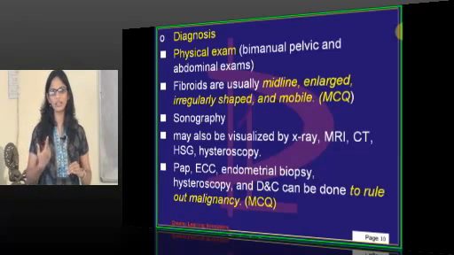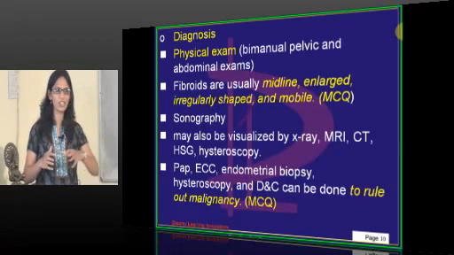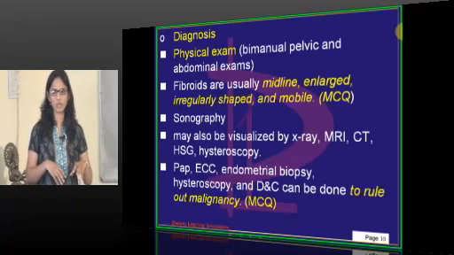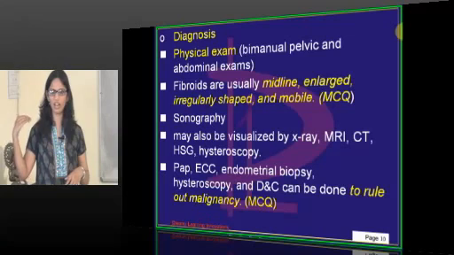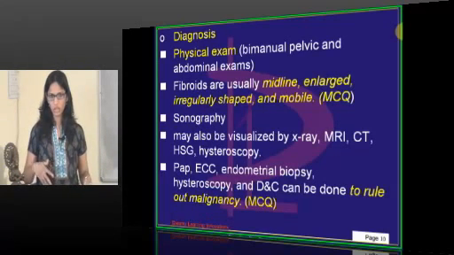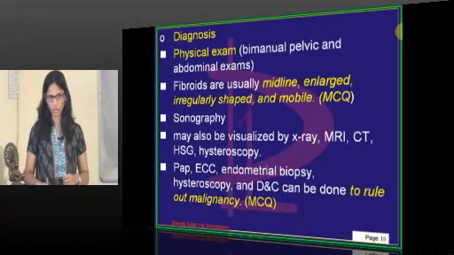So a dilatation and curettage is required before any hysterectomy. It should not be that after doing a hysterectomy, the specimen histopathology report comes out to be CA endometrium of stage 3 along with the fibroid. Then the whole treatment changes, and you don't want to reopen that patient to remove the ovaries also.